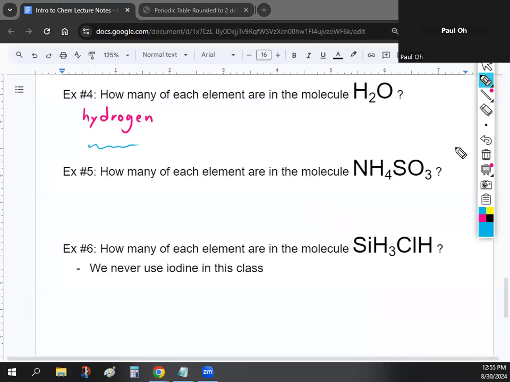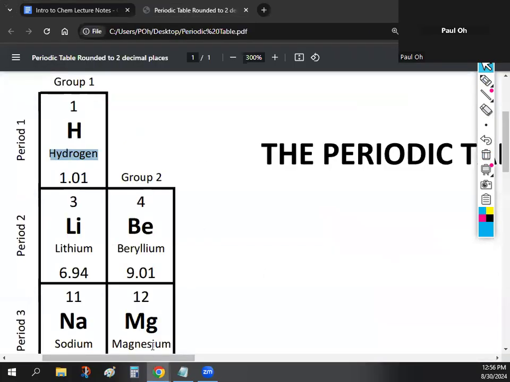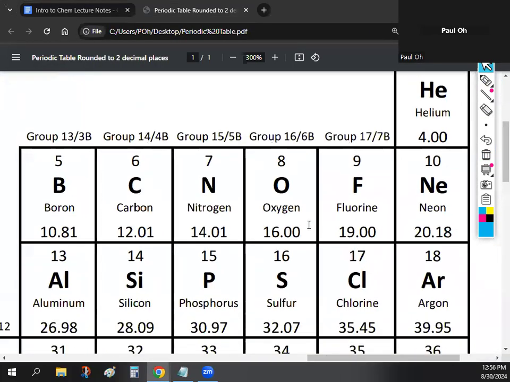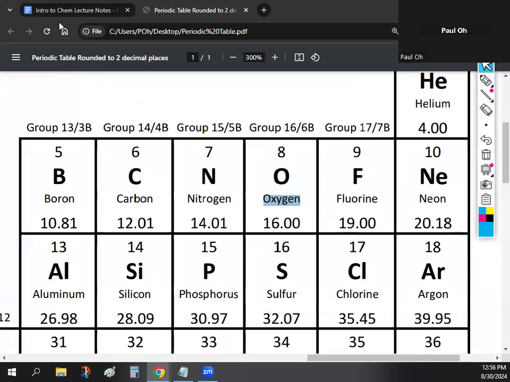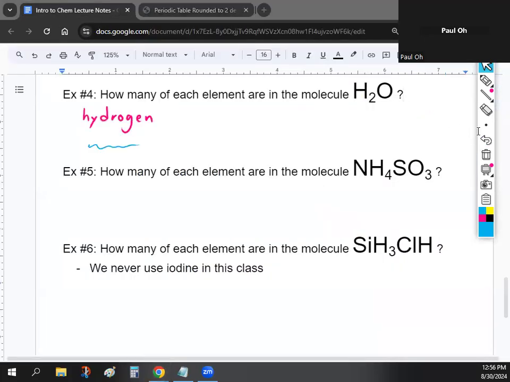Oh, it's right there. Okay, hopefully you guys are able to see that O is oxygen, okay? So H2O, which is water, the chemical formula for water, is made out of hydrogen and oxygen.